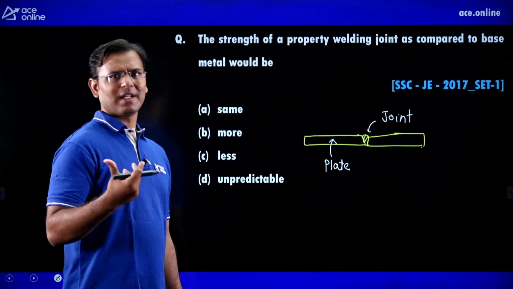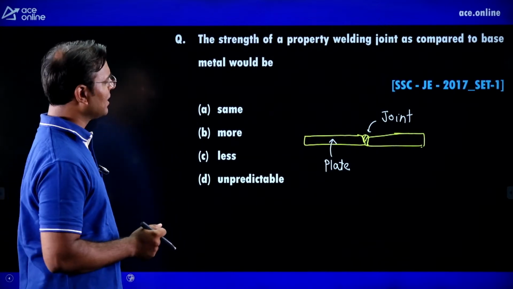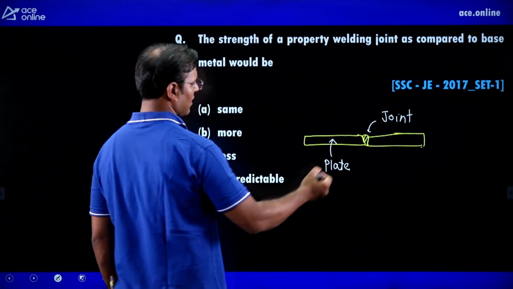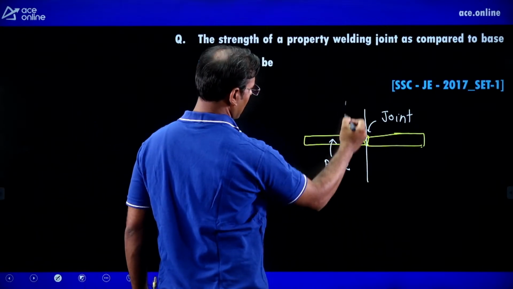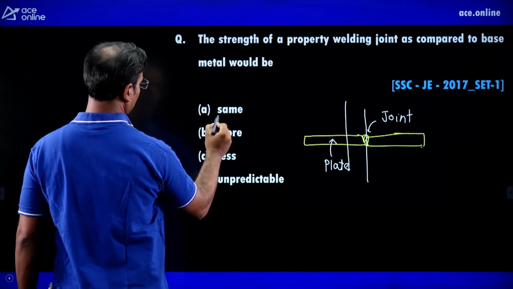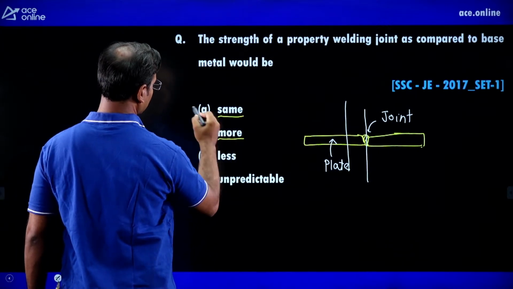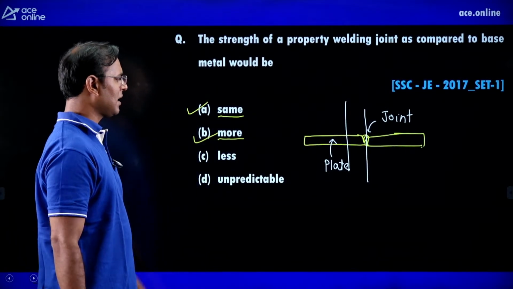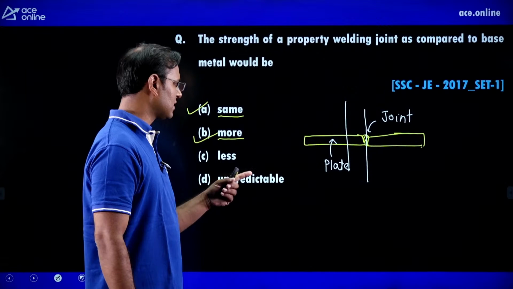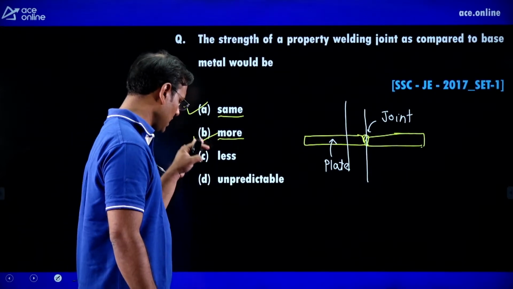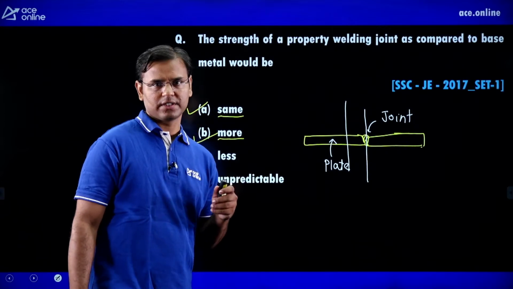Most of the time at the joint the strength will be less, but it must not happen. At the joint and at the plate, the strength must be the same, or more. Means at the joint, the strength must be the same as the plate, or more than the plate. Both answers, option A as well as option B, are right.